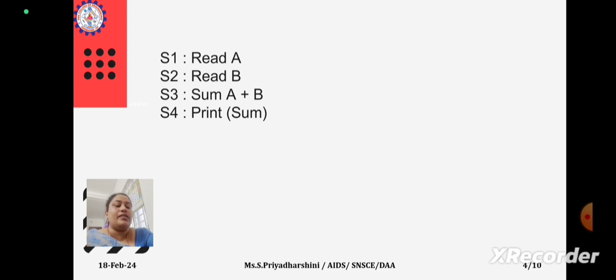Instead of time, we calculate how many times it will be executed, that is the iteration. So obviously it will be executed only once. Read is 1, sum is 1. So finally the time complexity of the above program would be 4. No need to put seconds or milliseconds. You are just calculating iterations.